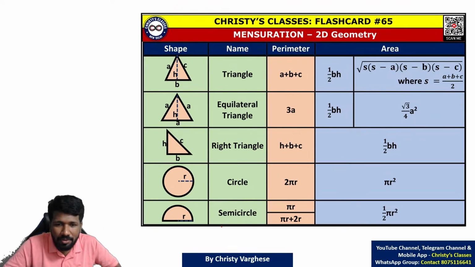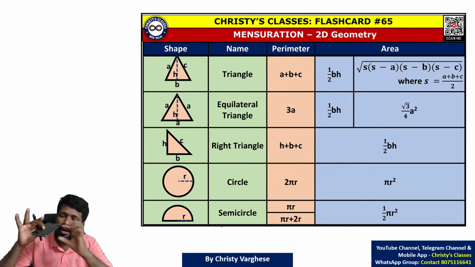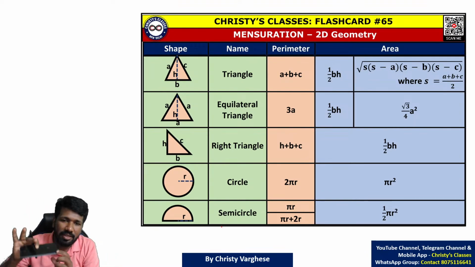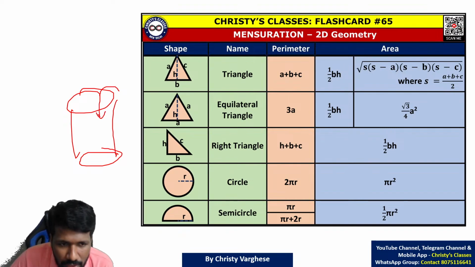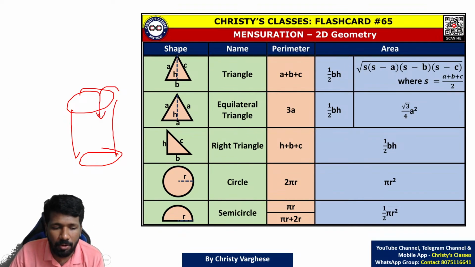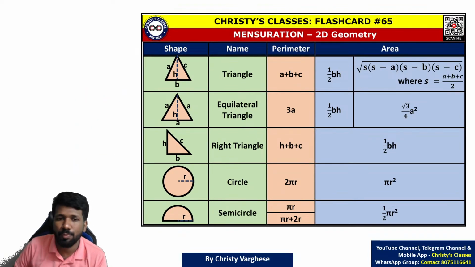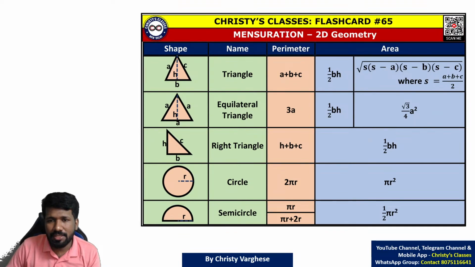Then what is volume? The content inside. How much is this content? That is called volume. For example, if you want to fill a glass with water, you are completely filling it, the volume of the glass is equal to the volume of the water in it. Content inside is volume. So that is the basic difference between perimeter, volume and area.